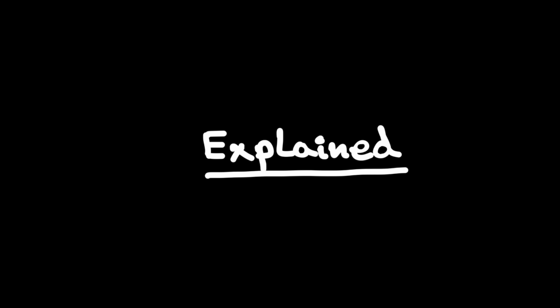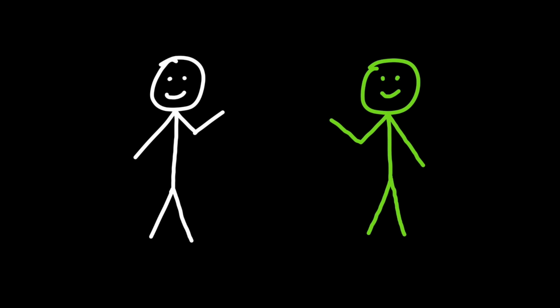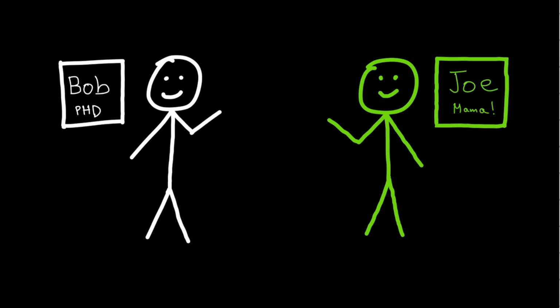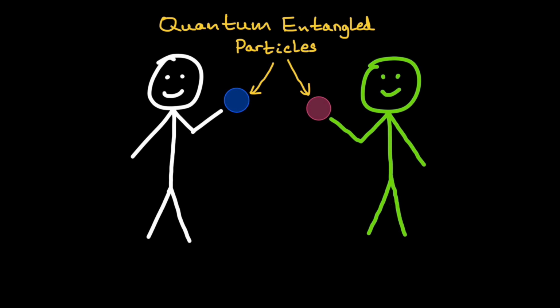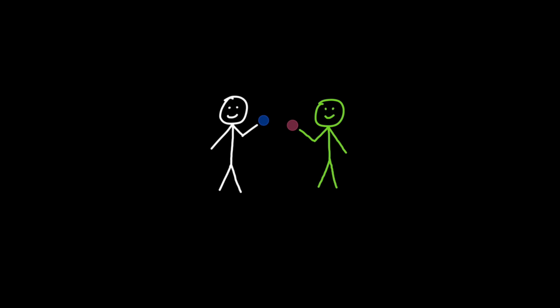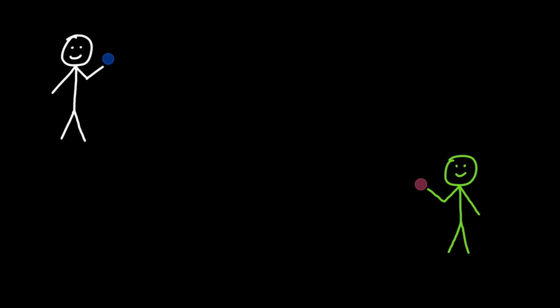Quantum energy teleportation explained. Imagine you have two physicists, Bob and Joe. Bob and Joe both have V's, quantumly entangled particles. These are particles that have been linked in such a way that a state change in a single one of them will immediately result in a similar change in the other. Bob and Joe both take their particles and move far away from each other.